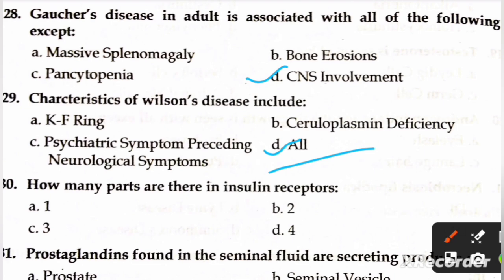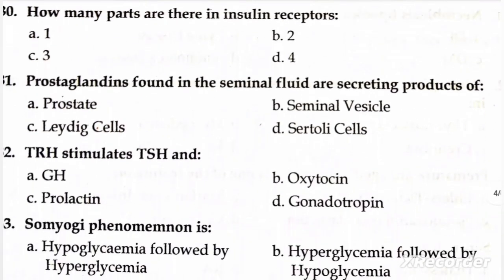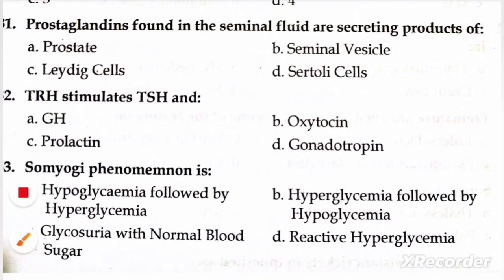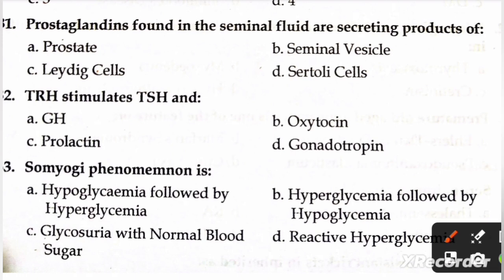How many parts are there in insulin receptor? A, 1, B, 2, C, 3, and D, 4. Right option is D, 4. Next question is, prostaglandin found in seminal fluid is a secretory product of A, prostate, B, seminal vesicle, C, Leydig cell, and D, Sertoli cell. Right option is B, seminal vesicle.